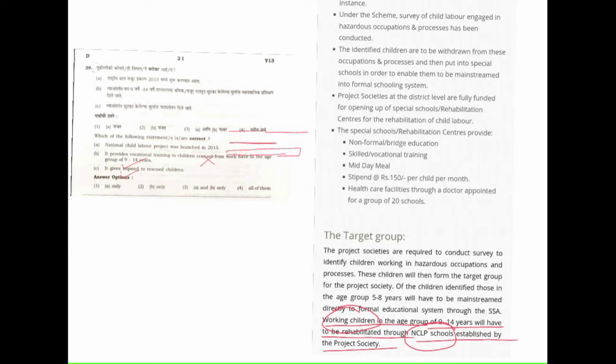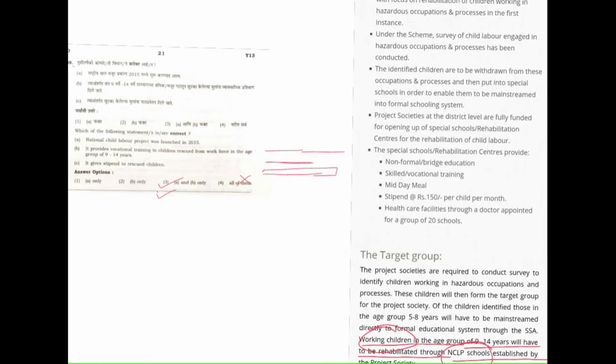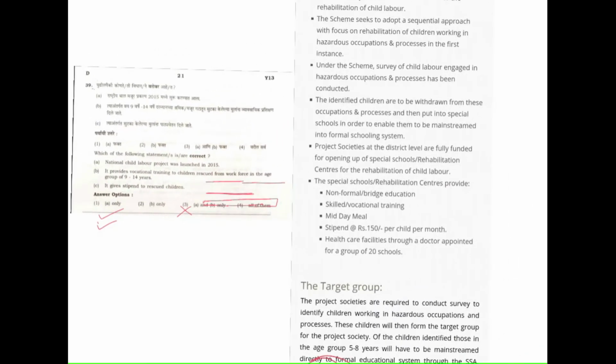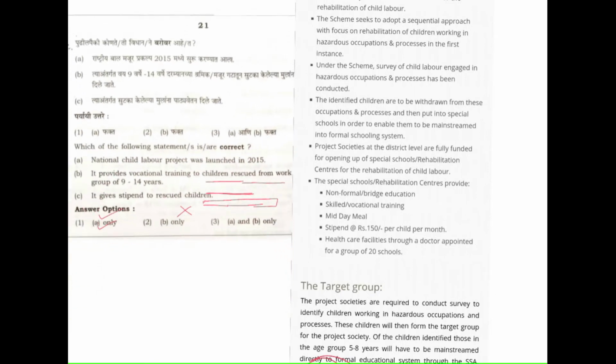Okay, there is some problem in here. We don't have the option. That means MPSC must have made a mistake in this question, because there is no option of B and C only. Okay, I will check this once again and get back to you. Till then we will assume B and C are correct and will update soon.